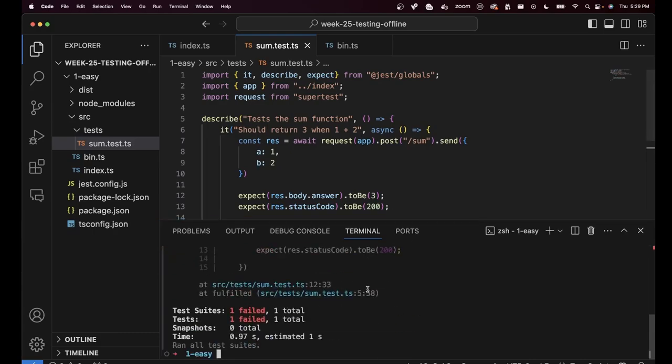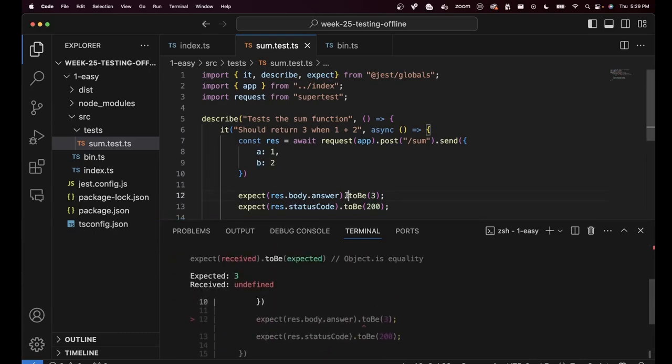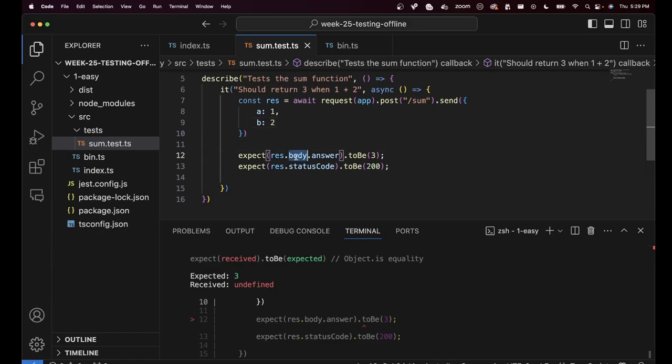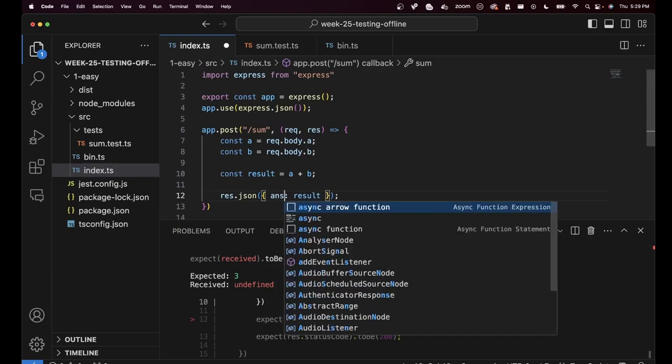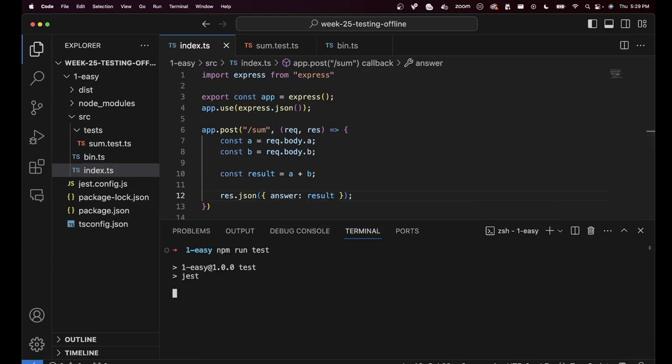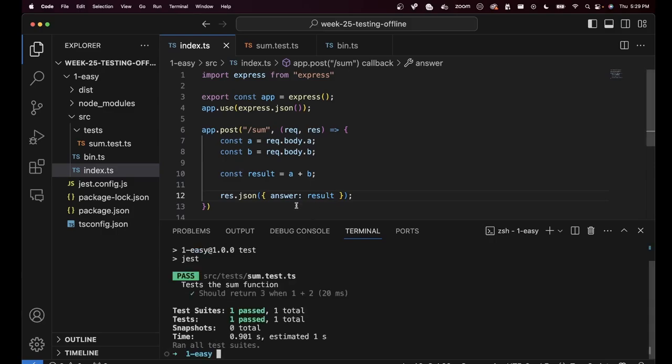And you will see it fails because we get back undefined for res.body.answer. And what are we returning? We are returning sum. That is why you write tests, to confirm you're giving the right key over here. I was giving the sum key. I should ideally give the answer key. Now, if you look at it, tests are working.